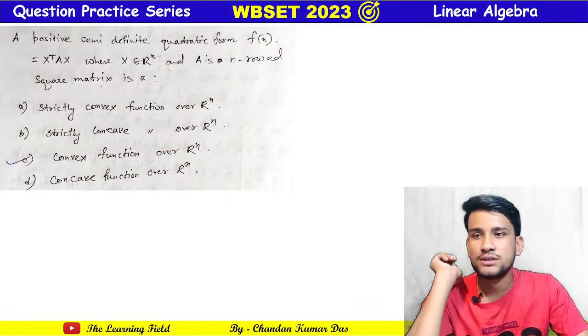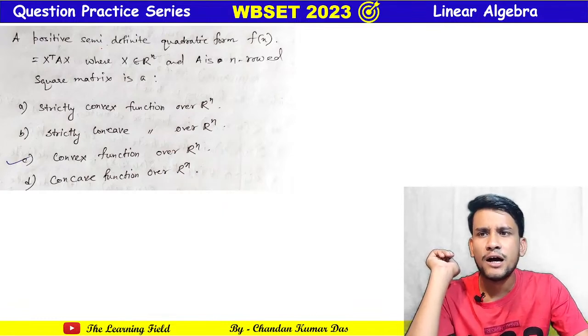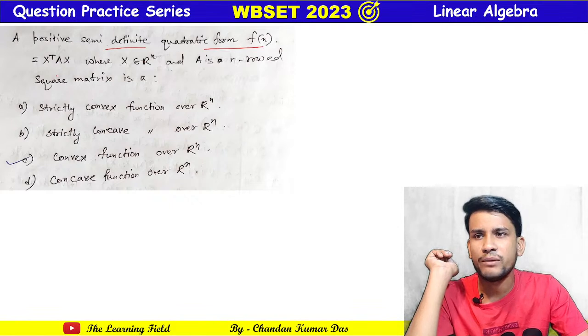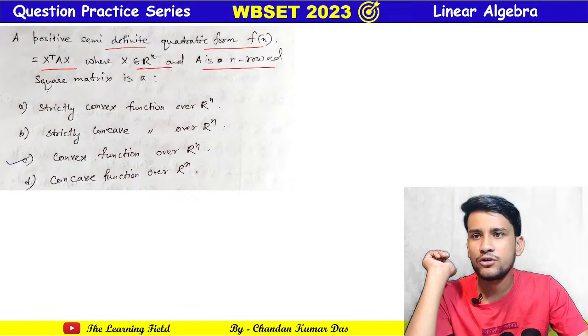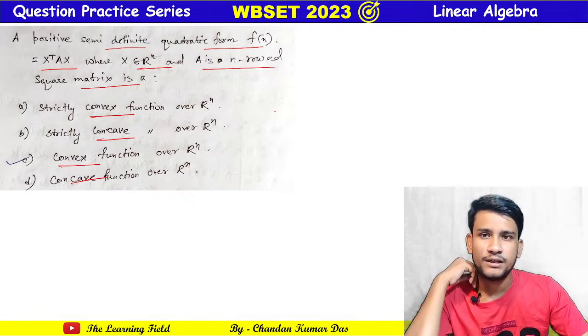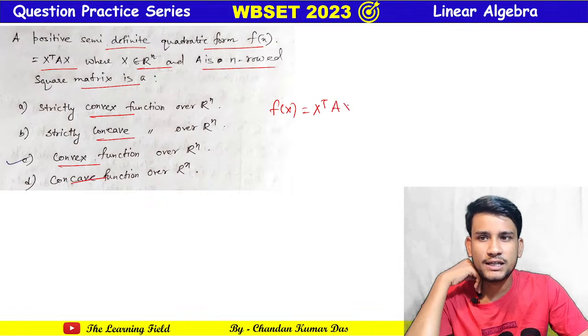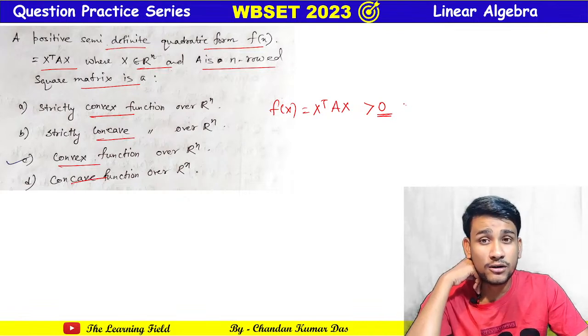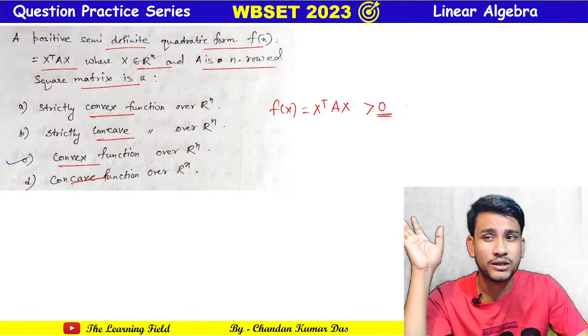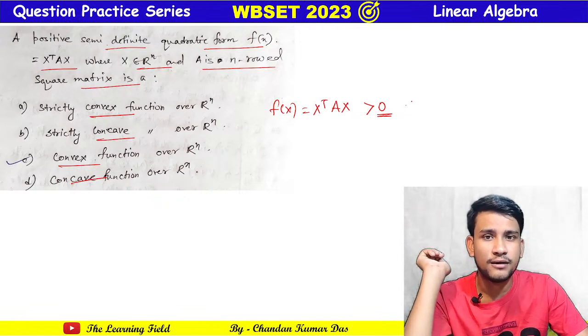Now next question. This is a very easy question. A positive semi-definite quadratic form f(x) = x transpose Ax, where x belongs to R^n and A is an n-row square matrix, is strictly convex, strictly concave, convex, or concave. See, if f(x), the quadratic form x transpose Ax, is strictly greater than 0, then f(x) is positive definite, or you can say all the eigenvalues are greater than 0, then this is a convex function.